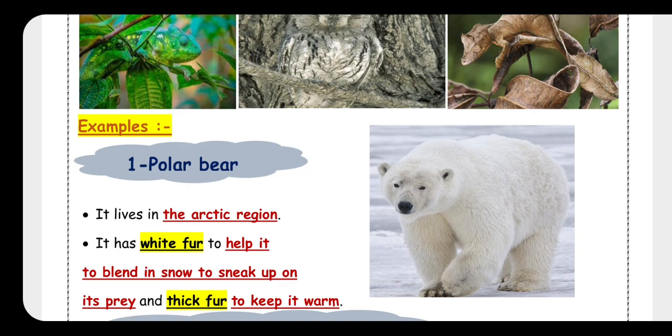Repeat with me. Polar bear. Polar bear lives in the Arctic region, one of the coldest places. Okay? And it has thick white fur. Thick fur to keep the body warm. But white fur to blend in snow, to blend in snow to catch the prey easily.